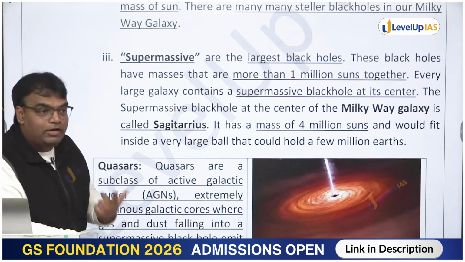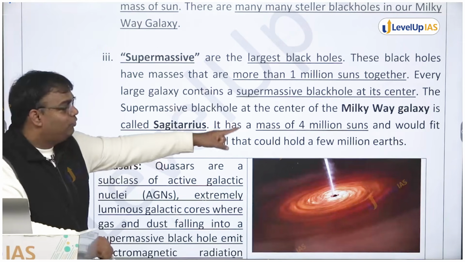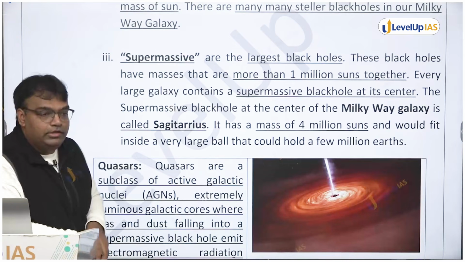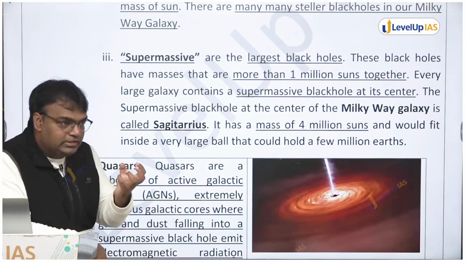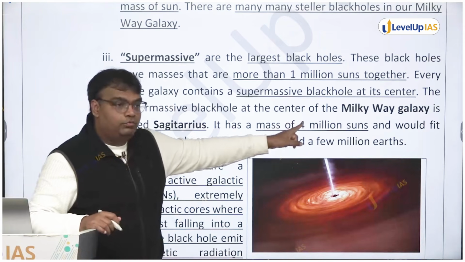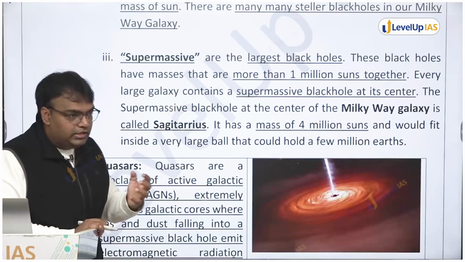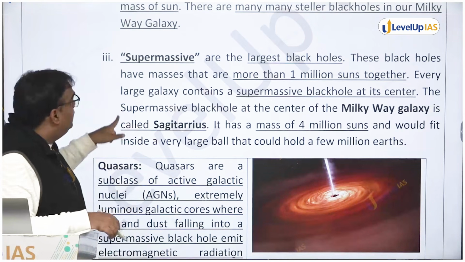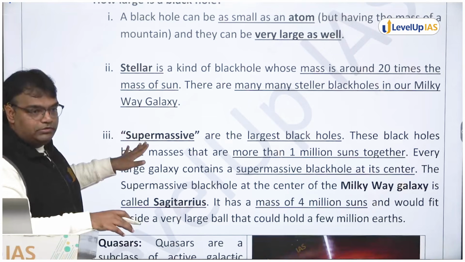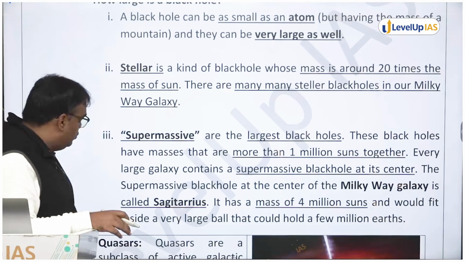मैंने कल आपको बोला था ब्लैक होल पढ़ा लेने दो, आपने पढ़ाने नहीं दिया. So it has mass of 4 million suns and would fit inside a very large ball that could hold a few million Earths. तो उसका size is of a few million Earth, but mass is of 4 million suns. So it has a very large mass. That is the black hole which is there at the center of our Milky Way galaxy. So black holes में देखो, there may be stellar, large black holes, but not supermassive ones. But there can be supermassive and there can be very small black holes also.